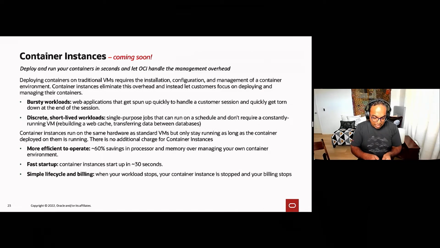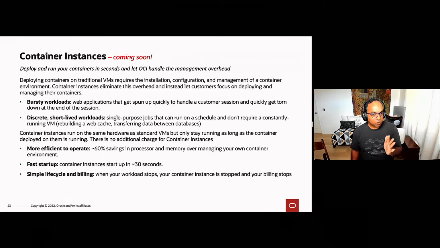And then I also want to talk to you a little bit about something that's coming soon that we're pretty excited about, called container instances. So today, when you're deploying containers, you have to manage the underlying VM if you want that isolation and the security. What container instances allow you to do is get the advantage and benefit of containers, which are lightweight, that should be easy to launch, easy to terminate.